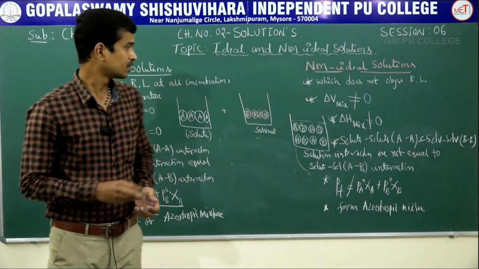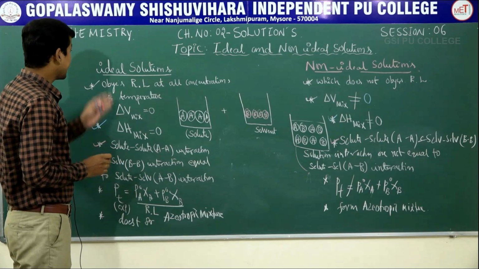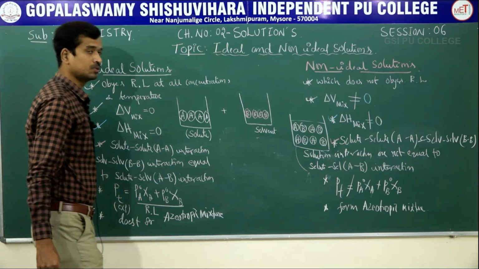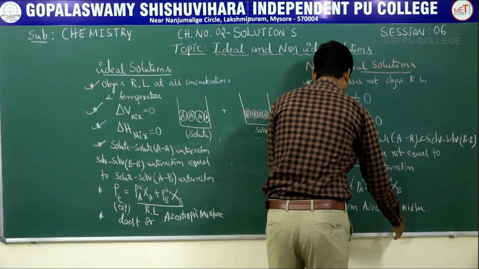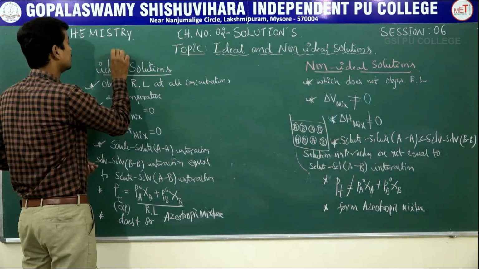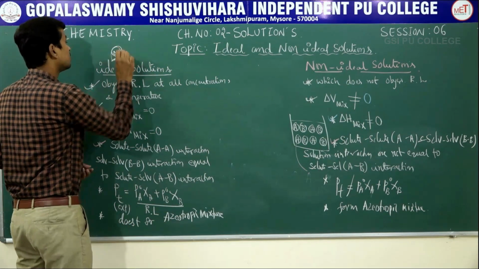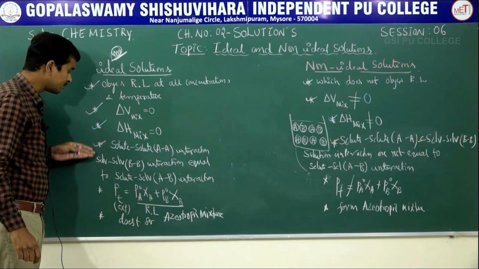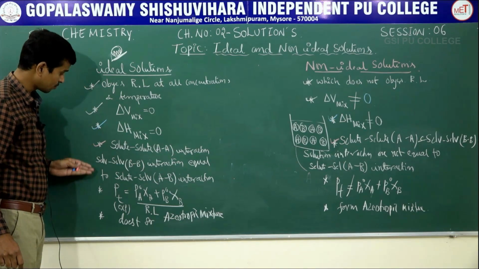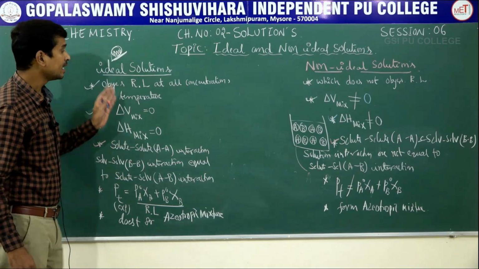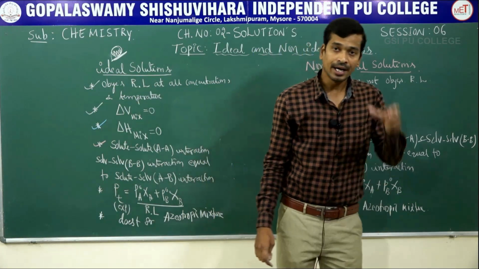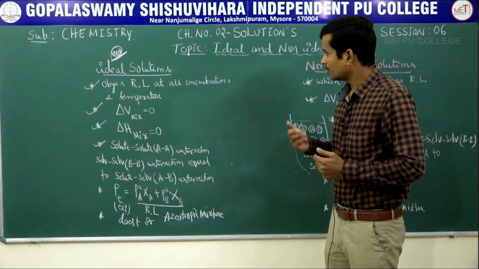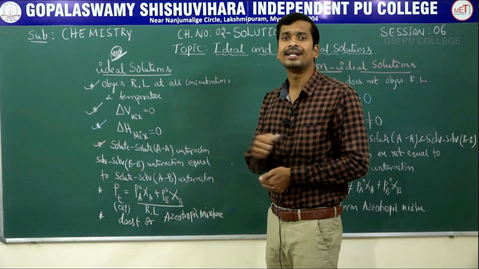Azeotropic mixtures. Clear? What are the examples, the characteristics of an ideal solution and the characteristics of non-ideal solutions. Ideal and non-ideal solutions are very important. Suppose in your 3 marks question you have to write any 3 correct differences out of 6 between ideal and non-ideal solutions. Clear?